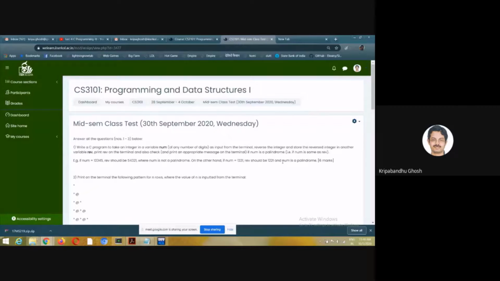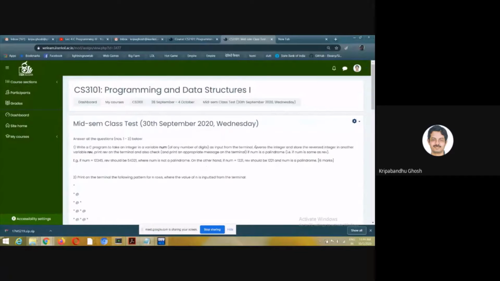So you see that when you write is palindrome, you should call the other function, that is, reverse. So to is palindrome you pass num. So is palindrome will call reverse and pass that number to reverse. So reverse will actually reverse that number and send it back to is palindrome. The is palindrome will check if the reverse number is equal to the original number. If it is equal, then it will return 1. Otherwise, it will return 0. Please try to write this.